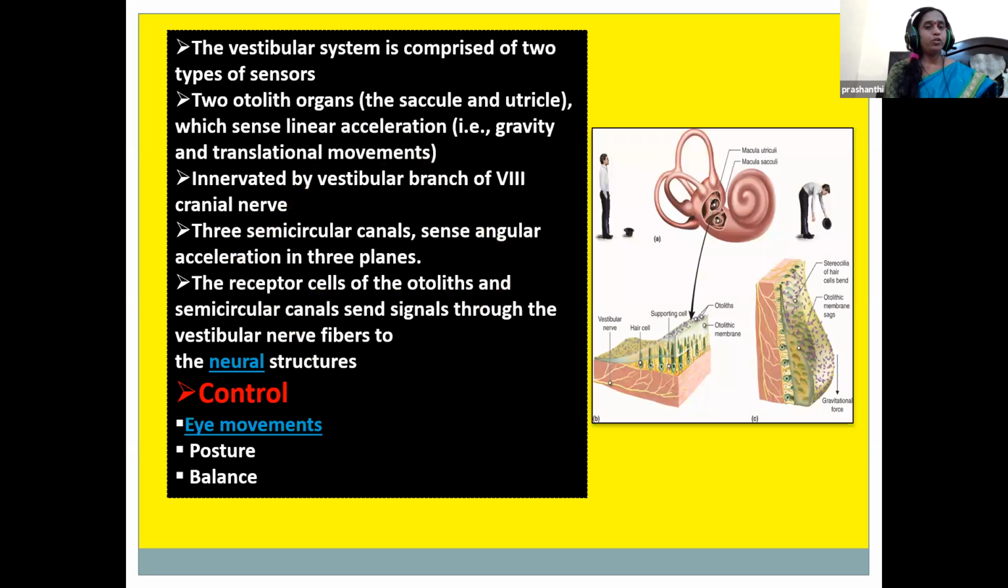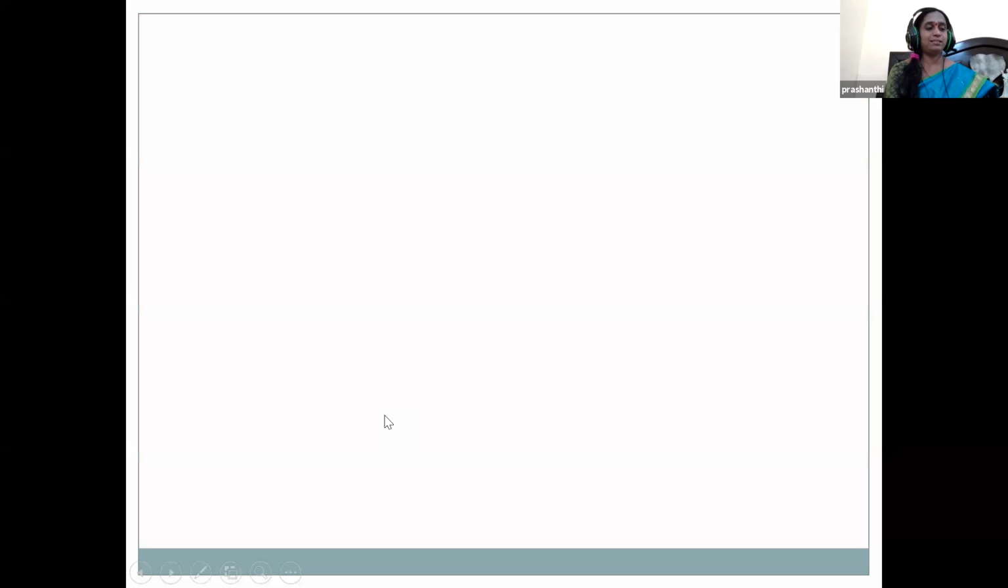The saccule and utricle, the otolith organs, provide a sense of linear acceleration, that is a response to the changes in the position of the head with respect to gravity. And the vestibular apparatus is concerned with equilibrium, that is the maintenance of balance in the body, and also eye movement, posture and balance.